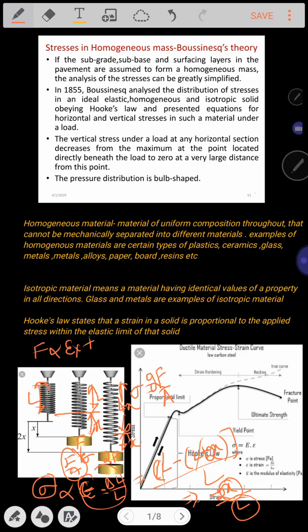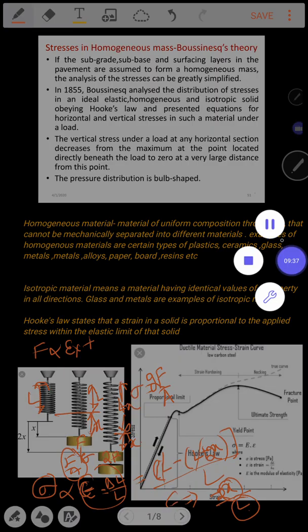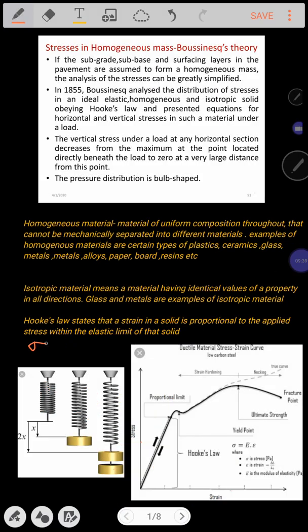So with an increase in the force, where the magnitude of force has been increased from F to 2F, the strain value has got increased from minus x to minus 2x. What does it indicate? That clearly describes stress is directly proportional to strain, but the condition is stress is directly proportional to strain only within the elastic limit.